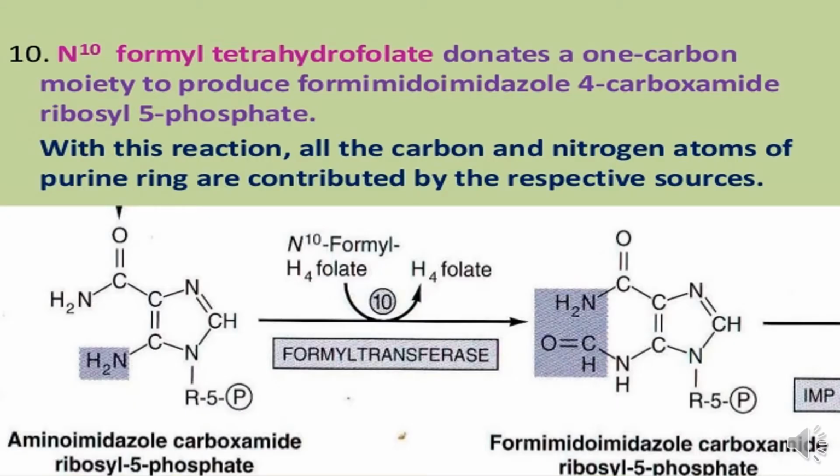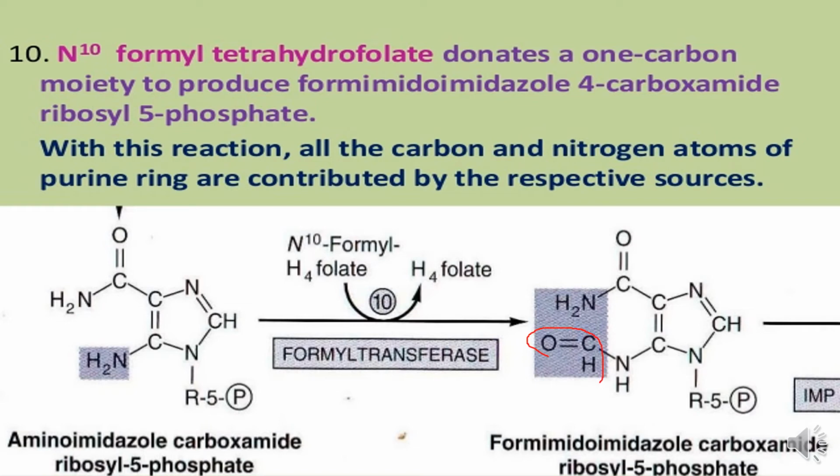Now the reaction number 10: N10-formyl tetrahydrofolate donates 1 carbon moiety to produce formamidoimidazole 4-carboxamide ribosyl 5-phosphate. With this reaction, all the carbon and nitrogen atoms of the purine ring are contributed by the respective sources. Now aminoimidazole carboxamide ribosyl 5-phosphate, by formyl transferase, receives its C double bond OH group.